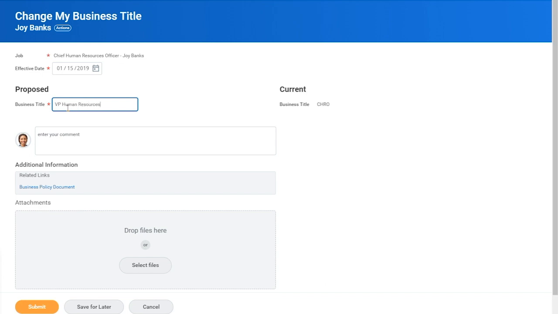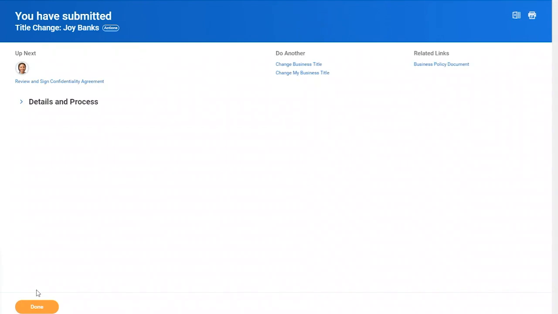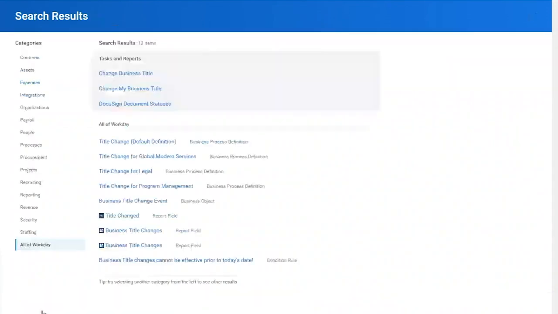And so the event or the workflow that we're going to request is the workflow to change our business title. And the triggering, initiating moment of that is me hitting this submit button here. So she's chosen the title she's decided on. She clicks submit, and she finishes off her request by clicking done. By doing that, Joy has started the background business process engine in motion. Workday is going to send her a review document workflow step to complete.